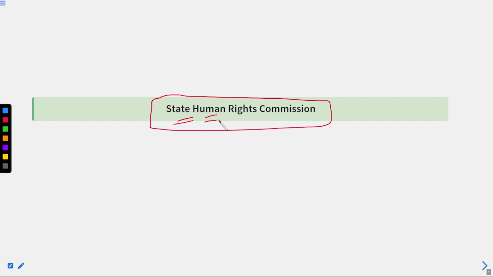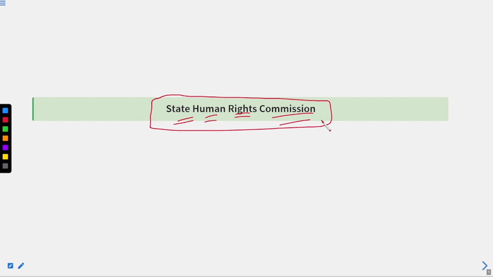So students, as you can see here, in this lecture we are going to talk about the State Human Rights Commission. Okay. Prior to this, we had talked about the National Human Rights Commission, also known as NHRC. All right. And while we were discussing that lecture, we had discussed that the National Human Rights Commission is established to look after human rights violations throughout the country.